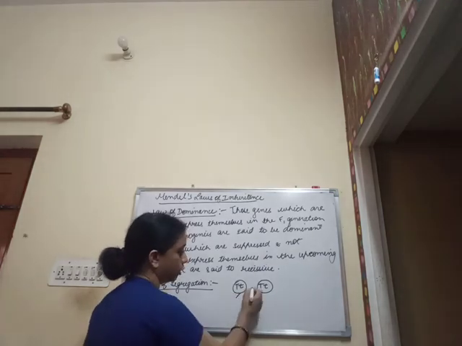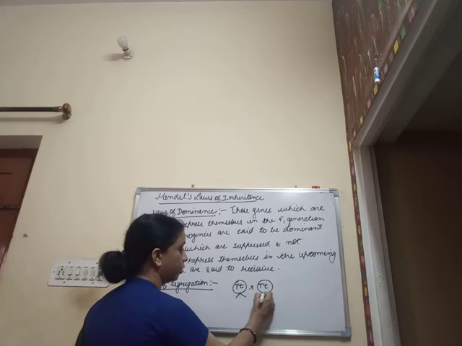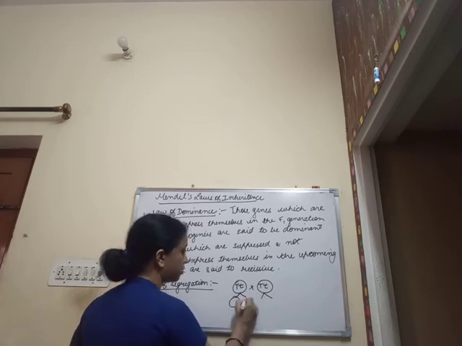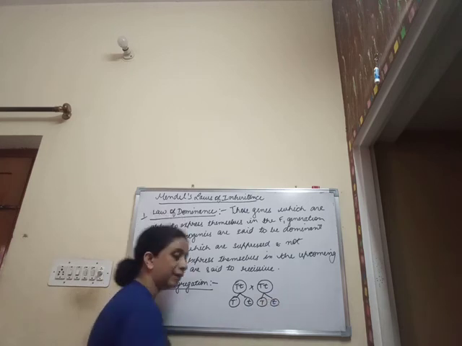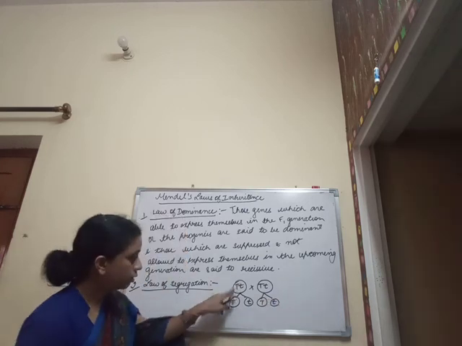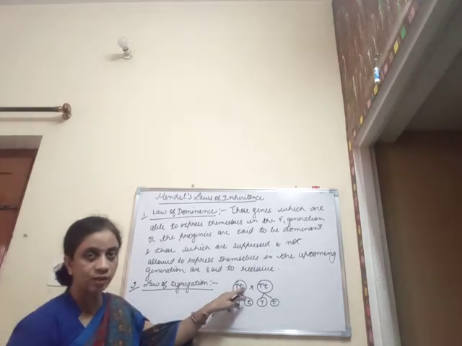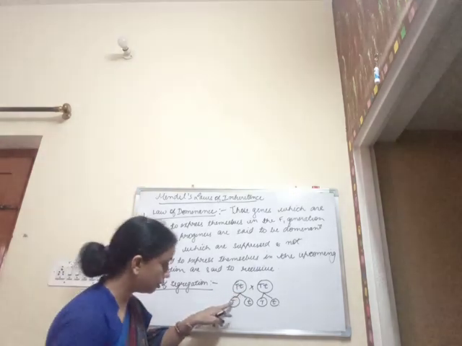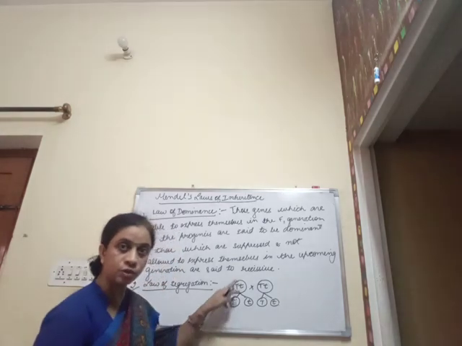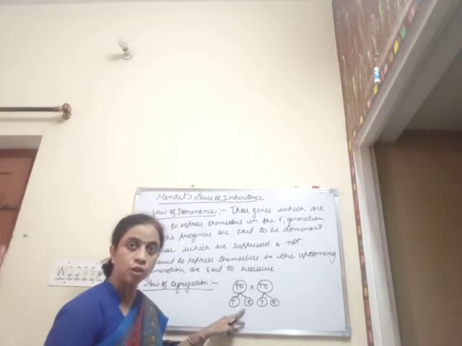When a cross was made between them and they produced the gametes, the genes separated out from each other without being contaminated by each other. That is, when the gametes from the heterozygous condition were formed, the gene for tallness was not contaminated by the gene of dwarfness.